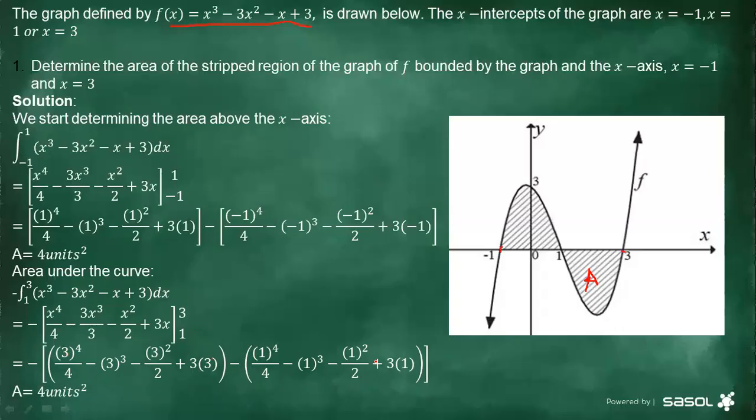Now if we want the total area of both shaded regions, the striped region, then it's going to give us how much? 8 units. You're just going to add the two. That's going to give us 8 units squared.